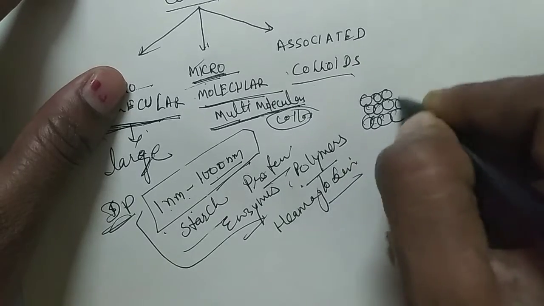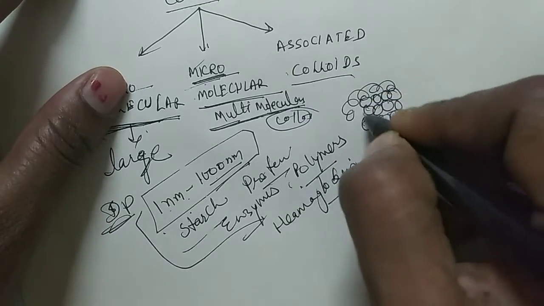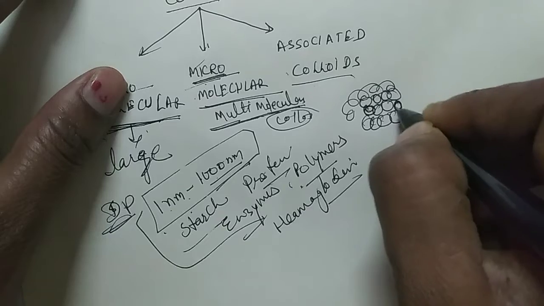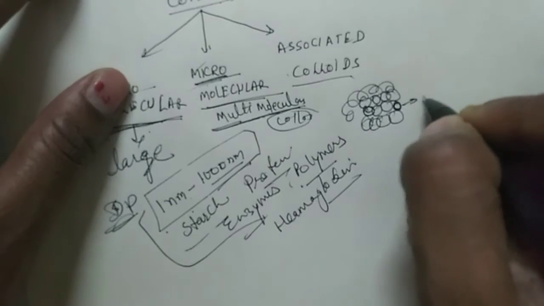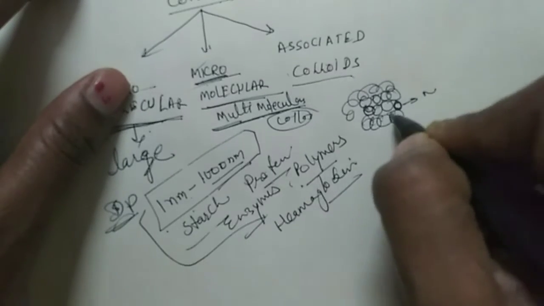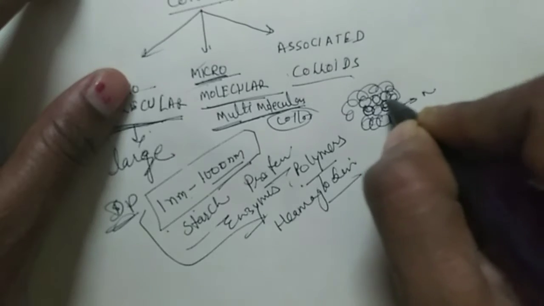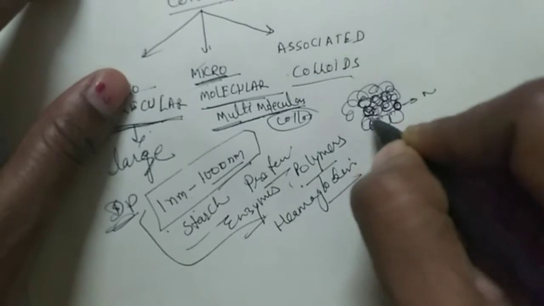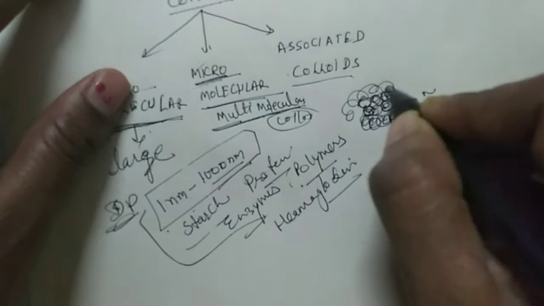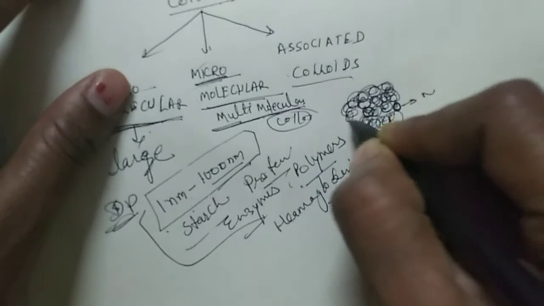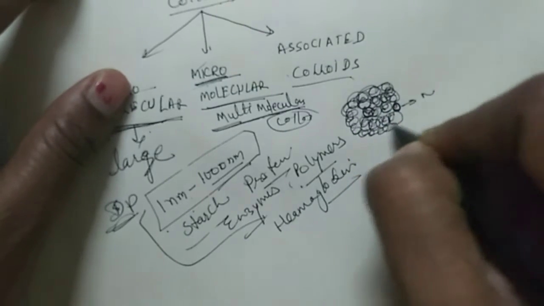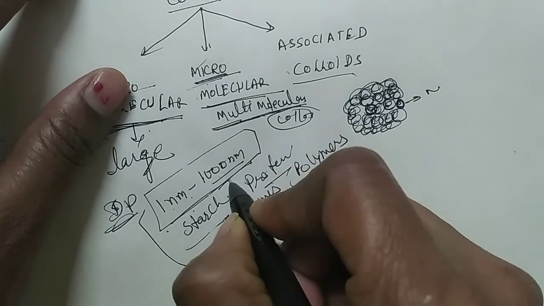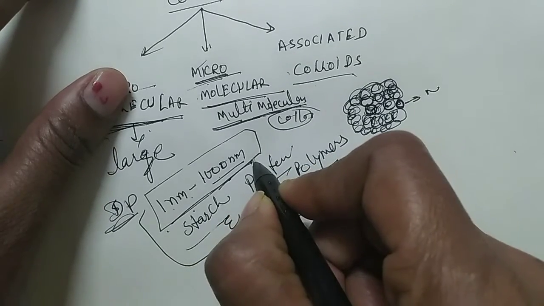This is one molecule of the dispersed phase, and it is very micro sized. So many molecules of this substance aggregate and make a group. The size of this aggregate now becomes between 1 nm and 1000 nm.